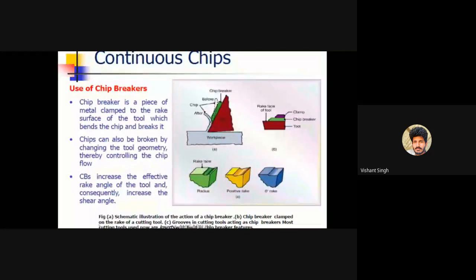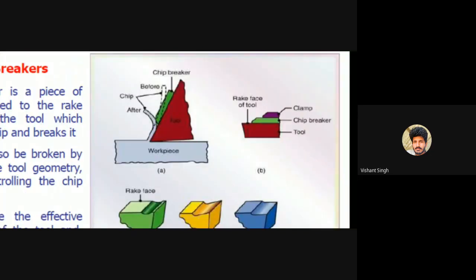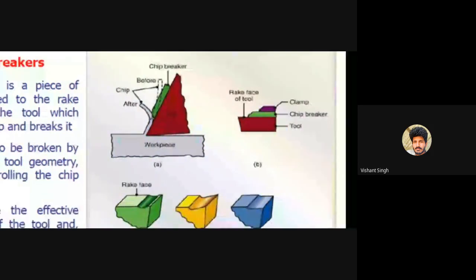Like this. If this yellow color is the chip breaker attached to the face of the tool, then if there is no chip breaker, the chip will be removed like this.